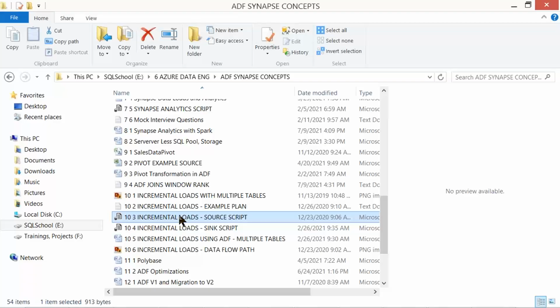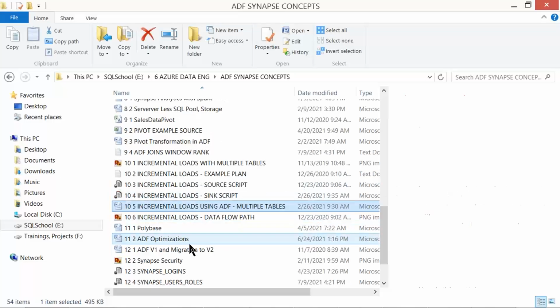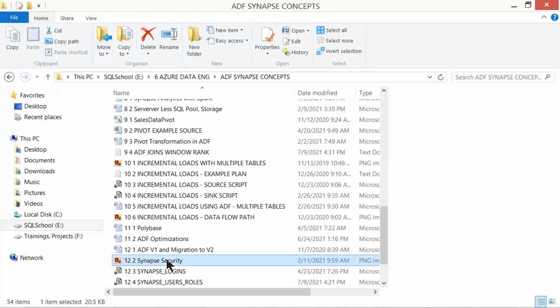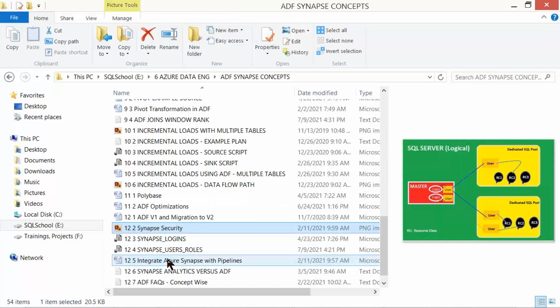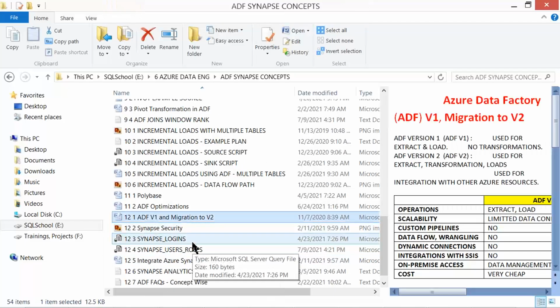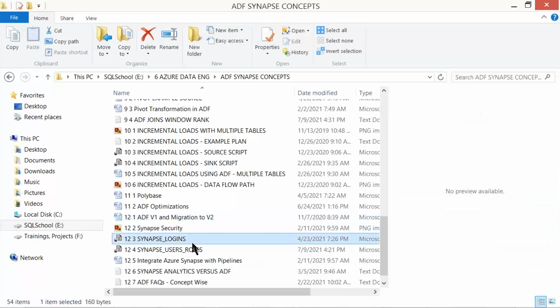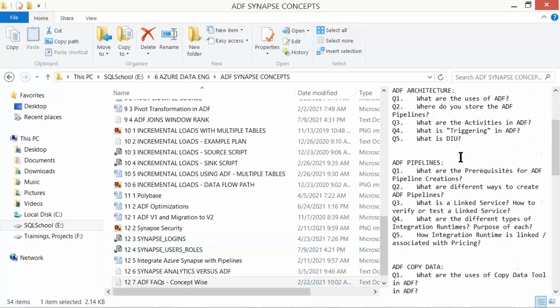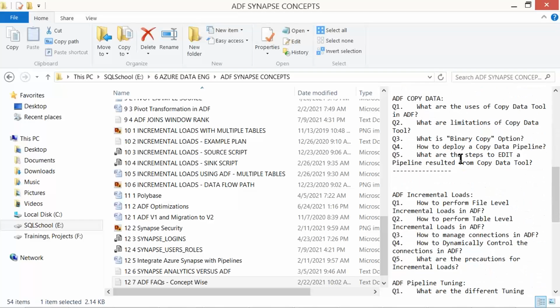Constraints, joins, and the merge statement for upsert activities. In our warehousing environment, we come across something called star schema and snowflake schema. We'll understand PolyBase, optimizations, and security, including migration activities, ADF migrations. And for every concept, we'll have mock tests throughout the course.